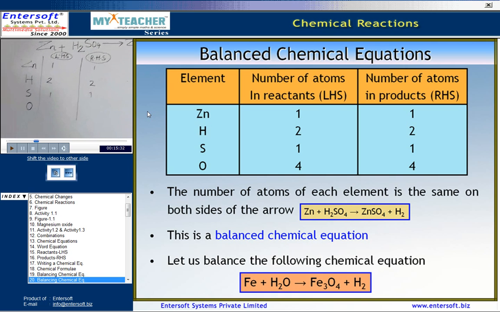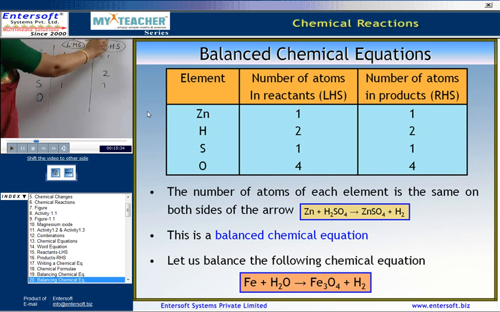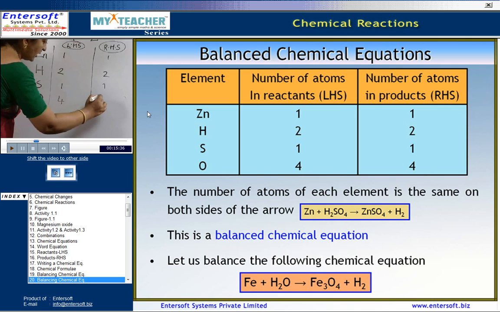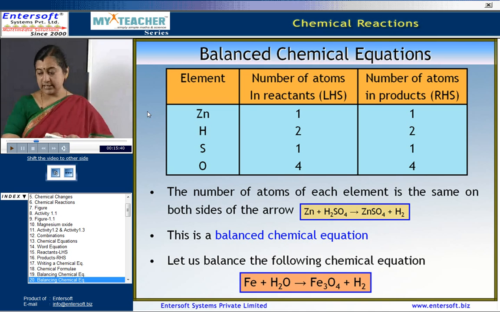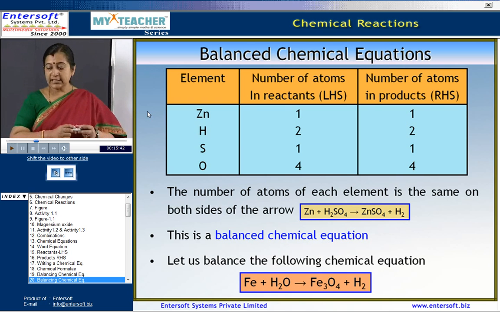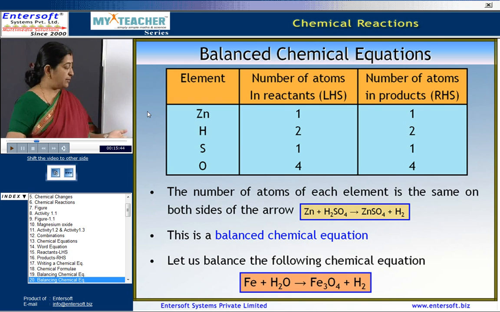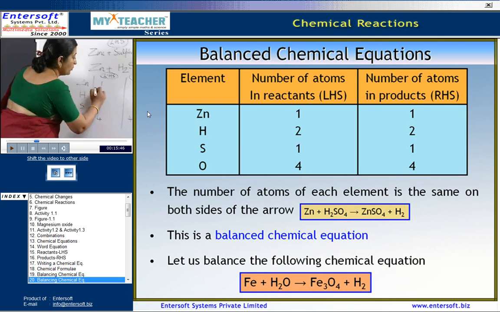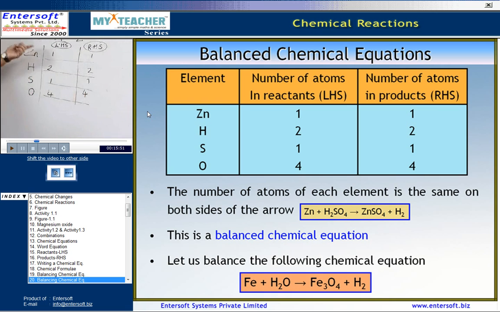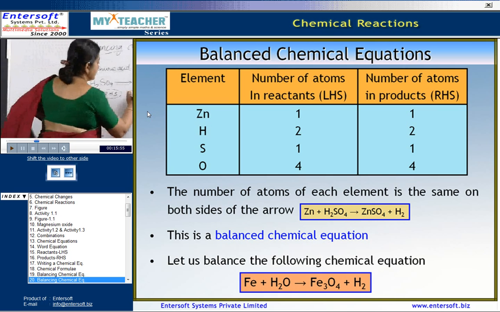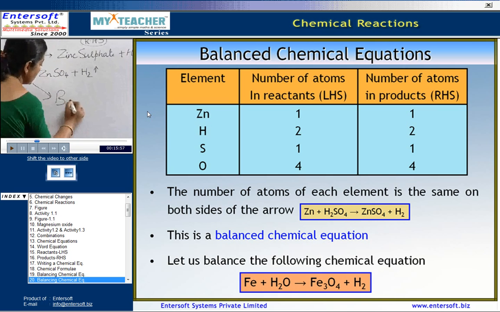Coming to the last, oxygen, you have 4 atoms of oxygen and you have 4 atoms of oxygen again on the right hand side. Now, as the number of atoms of each element is the same on both sides, we can say that this is a balanced equation.